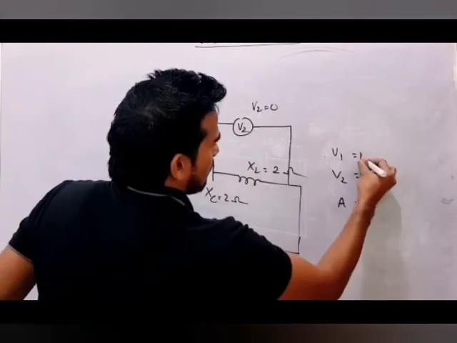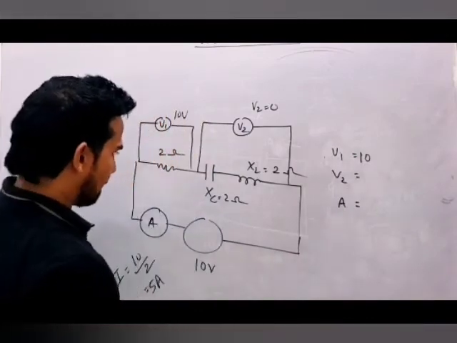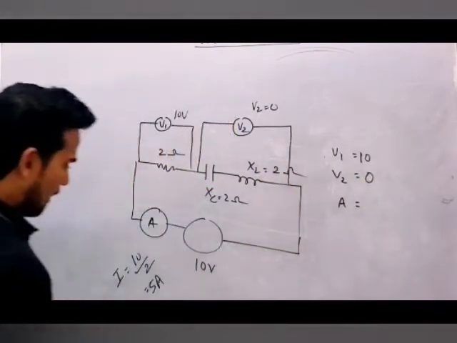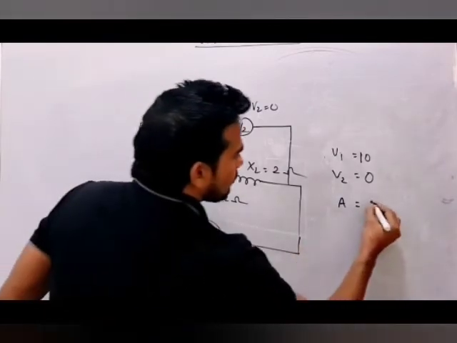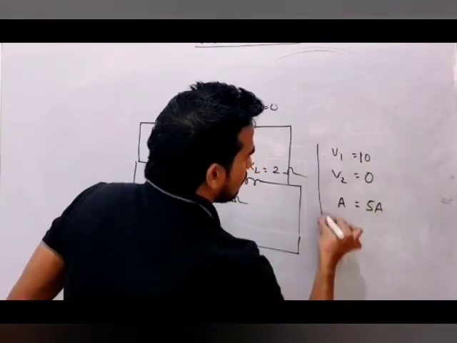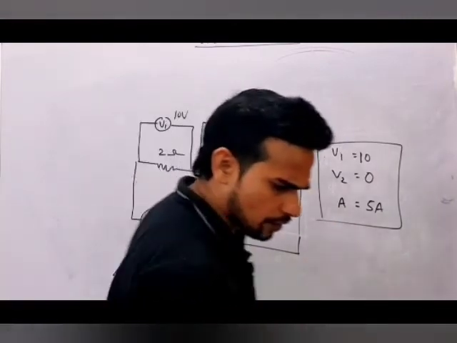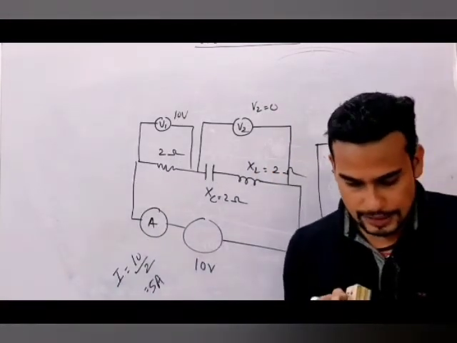V1 will come 10. How much will V2 come? V2 will come 0. And the ammeter reading will come 5 ampere. So this is how questions are asked from here. So this is what we have got in a resonance LCR circuit.